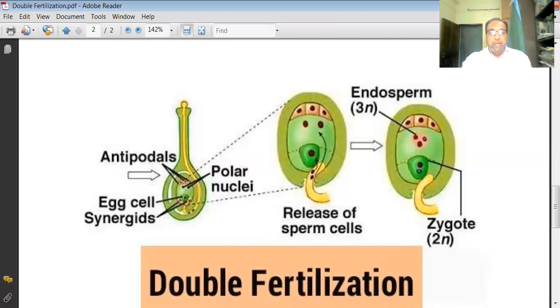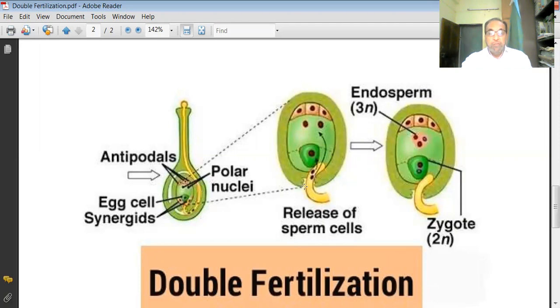The pollen tube is as long as the style is long, and slowly it enlarges to where the two male gametes are formed. These are also called sperms, or male gametes. Slowly, from the micropyle, this pollen tube enters inside the embryo sac.